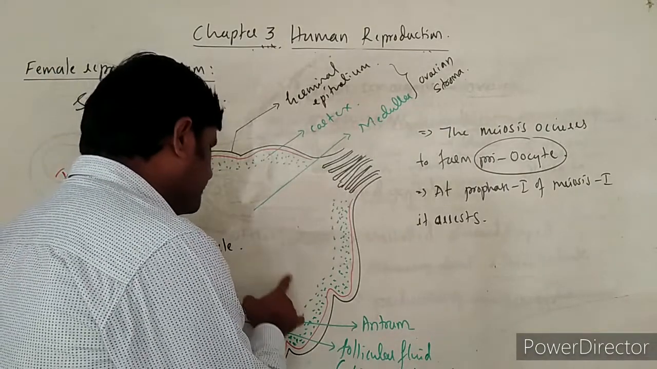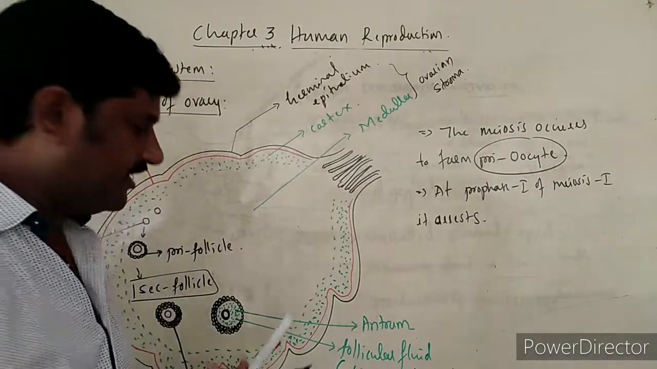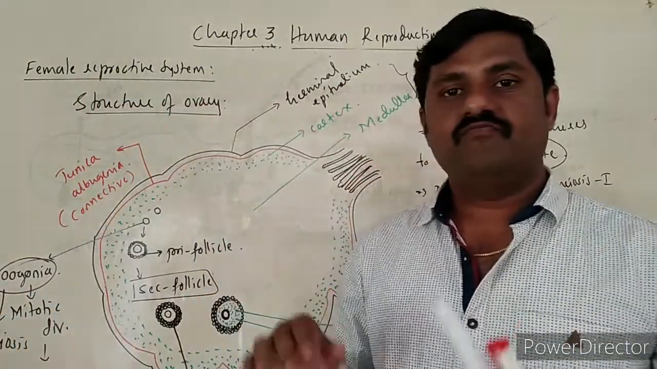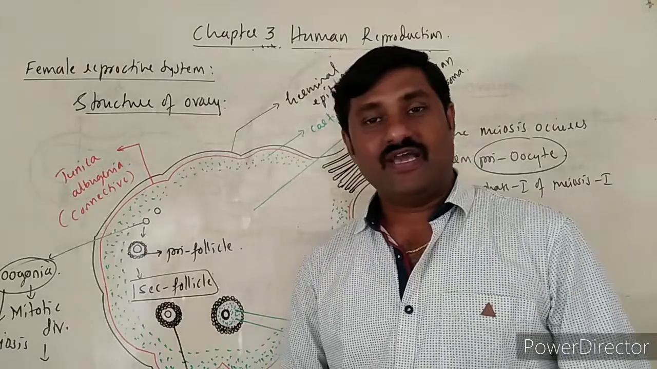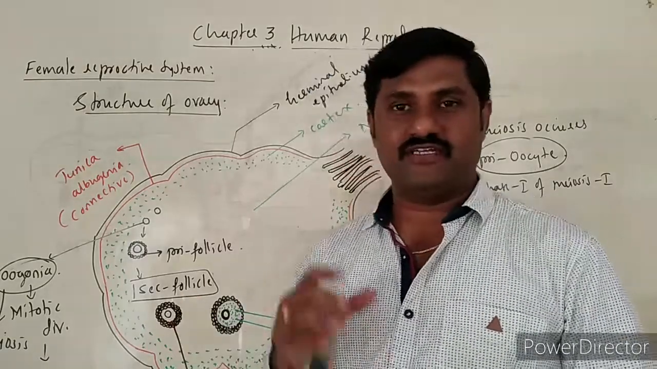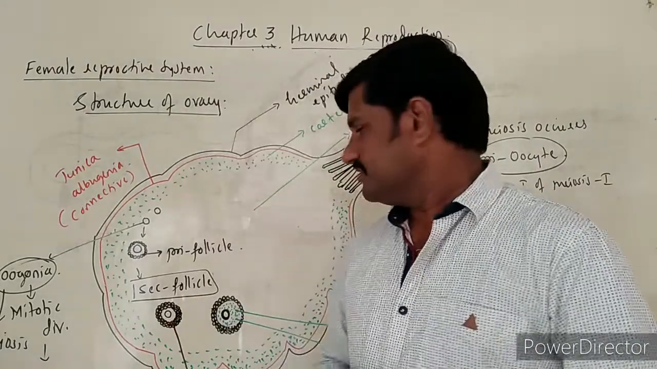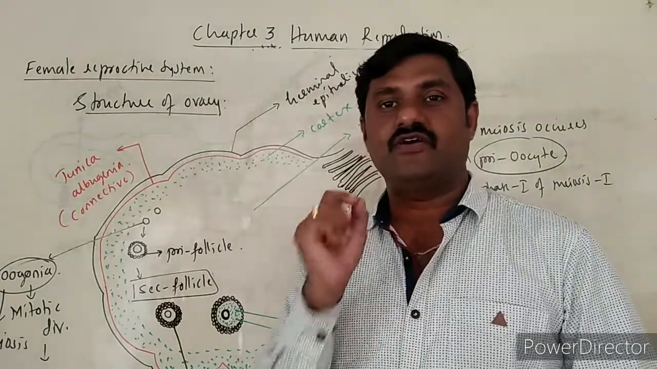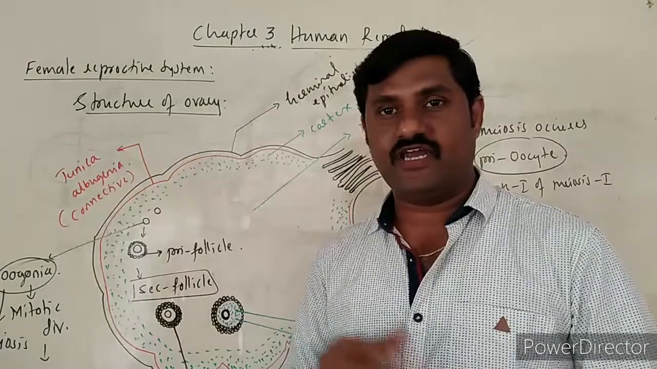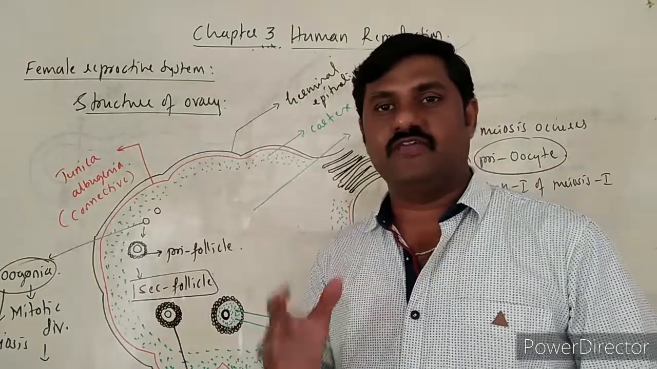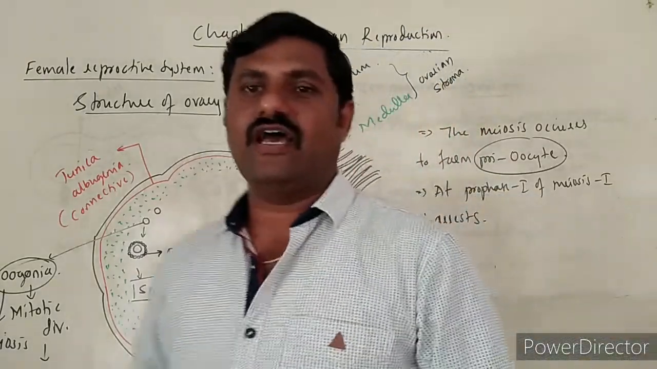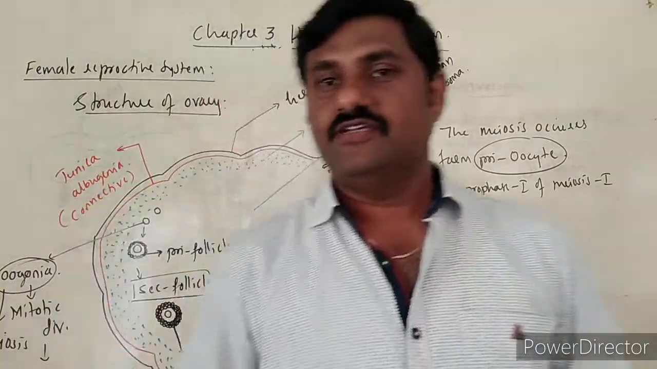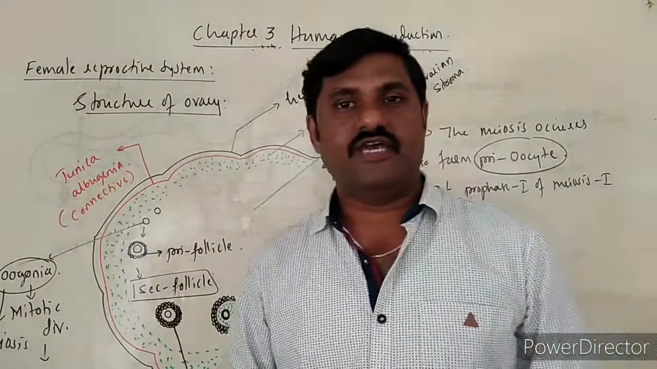After the formation of this tertiary follicle, the next developmental stage is the matured follicle. How it becomes a matured follicle is the question that arises here. So this matured follicle is called the Graafian follicle, after the name Graafian, right? So how is the structure of the Graafian follicle, and how is it formed?